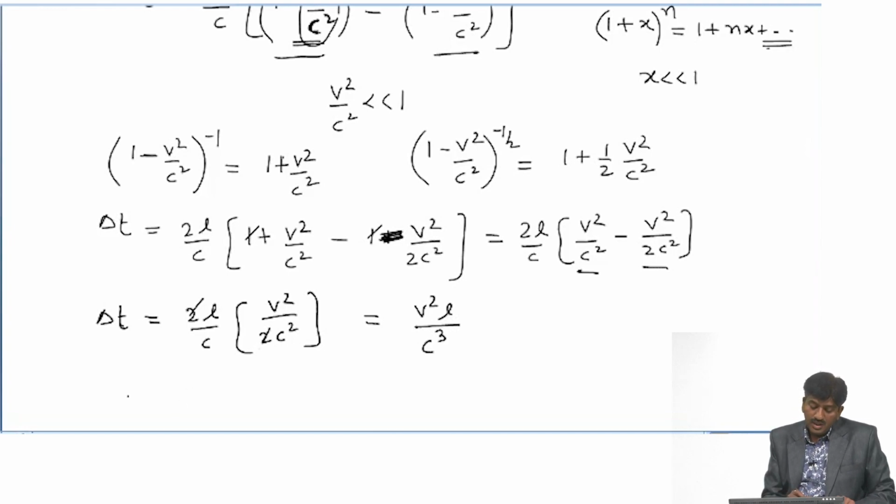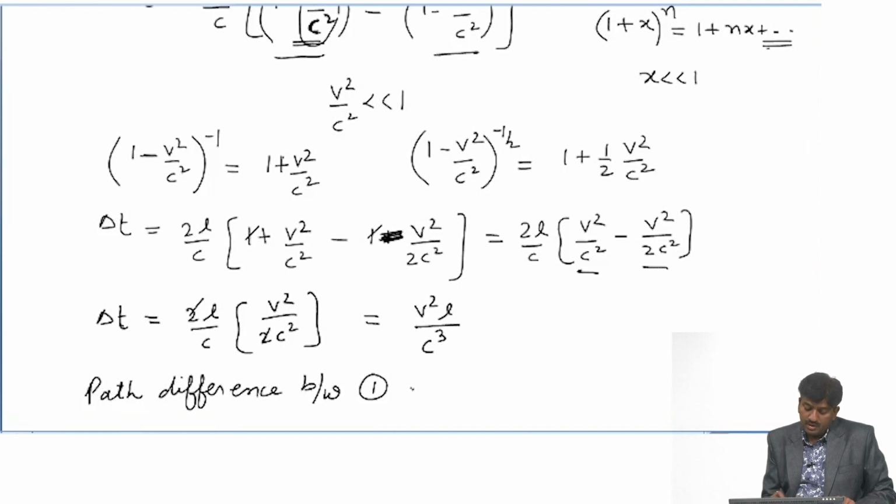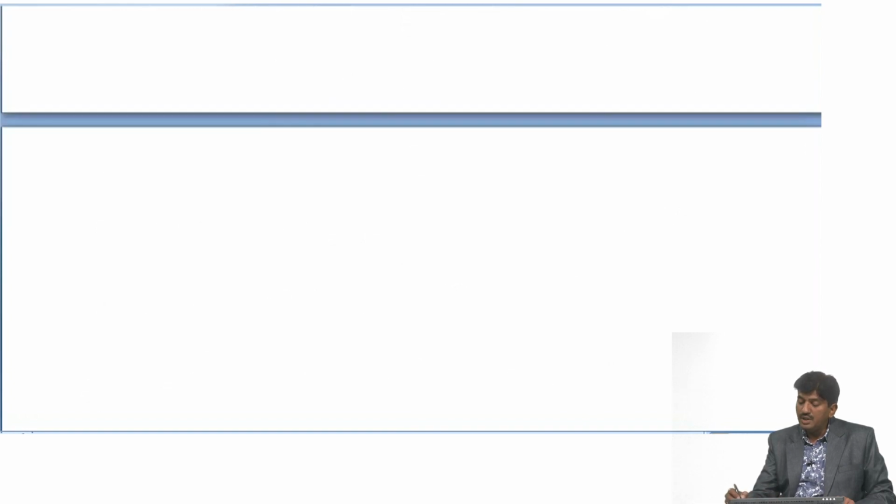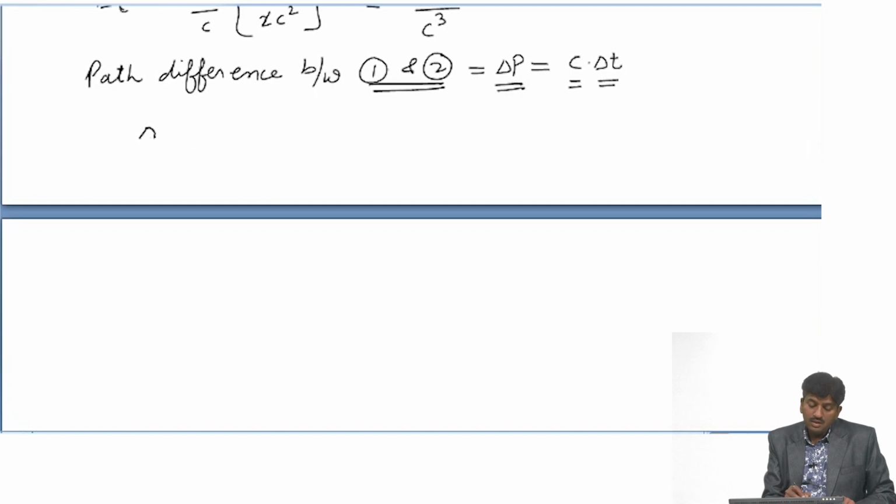Now, if we want to calculate the path difference between light ray 1 and 2, delta p. We want to determine the path difference between light ray 1 and 2, and this delta p should be equal to velocity into time difference. It becomes delta p equal to c into time difference.